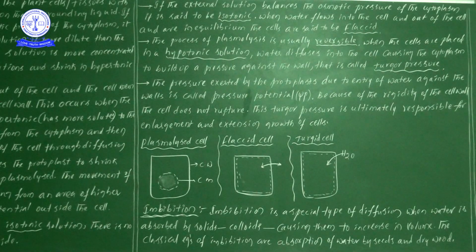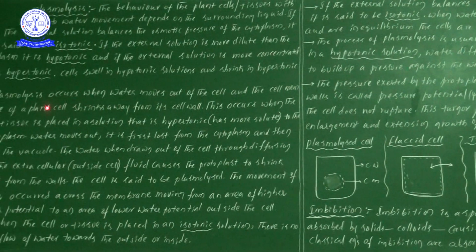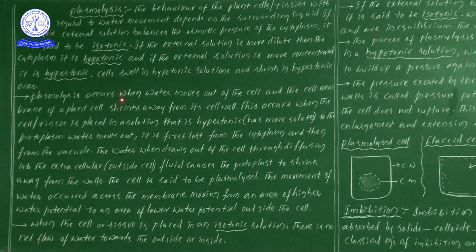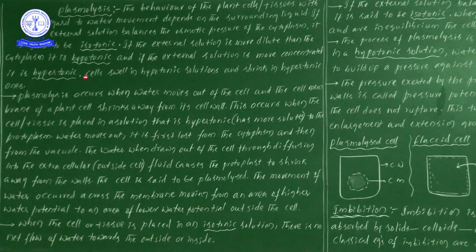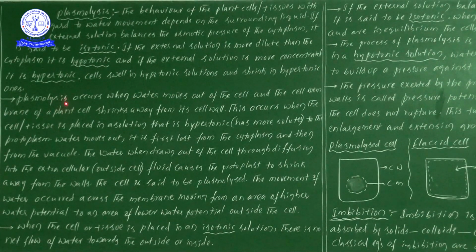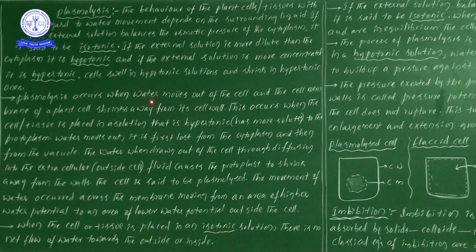Now let us look at the information. Plasmolysis occurs when water moves out of the cell. Suppose water comes out of the cell, then at that time we can observe the plasmolysis condition, and the cell membrane of the plant cell shrinks.